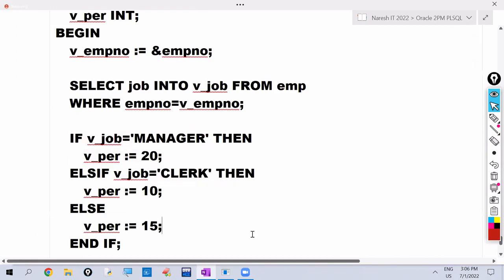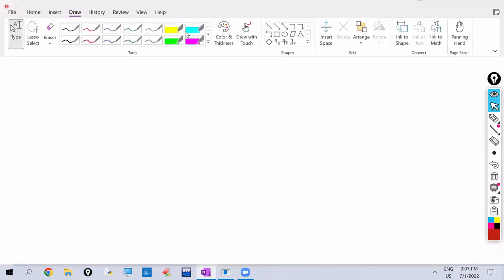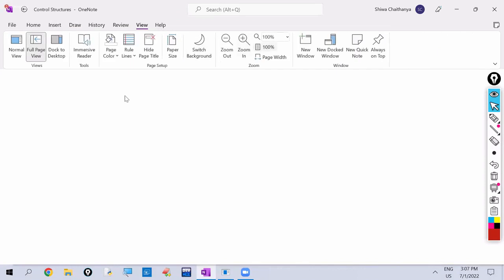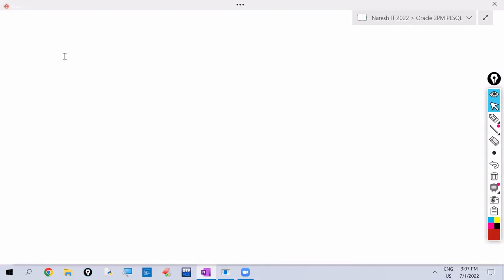I'm giving one assignment to you. Please try this one. Same model I'm giving. So previously, based on job, we increased. Now we want to increase based on department number.